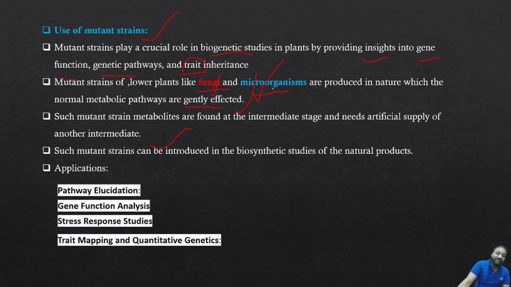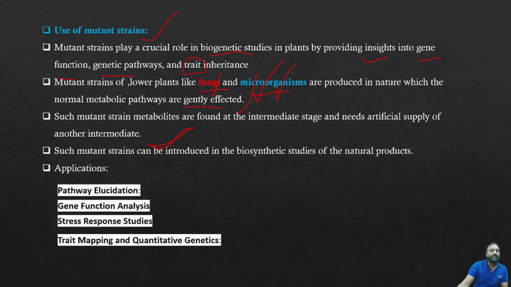Such mutant strain metabolites are found in an intermediate stage and need an artificial supply of another intermediate. As these fungi or microorganisms are found in an intermediate stage of the pathway, an artificial supply of another intermediate must be incorporated, so that the entire mutant strain can be carried throughout the process, and we can examine the genetic pathways and the pattern, everything gets examined.